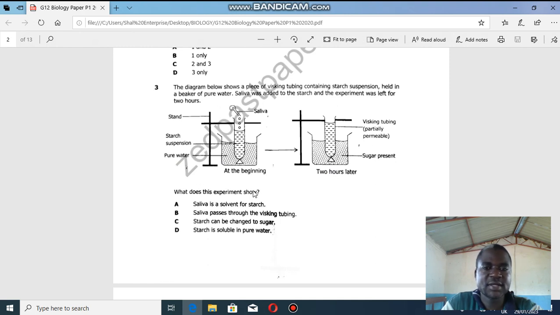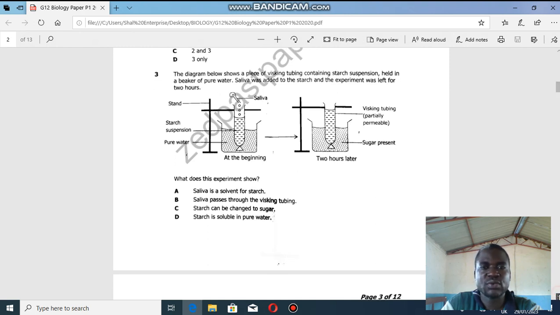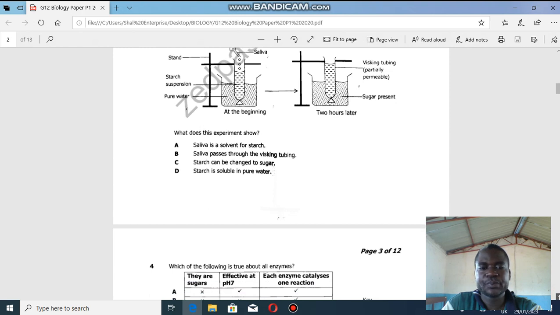So what does this experiment show? Saliva is a solvent for starch? No. Saliva passes through the whisking tube? No. Starch can be changed into sugar. Then D, starch is soluble in pure water. So it's starch can be changed into sugar. So an enzyme has the ability to convert food substances into substrates.